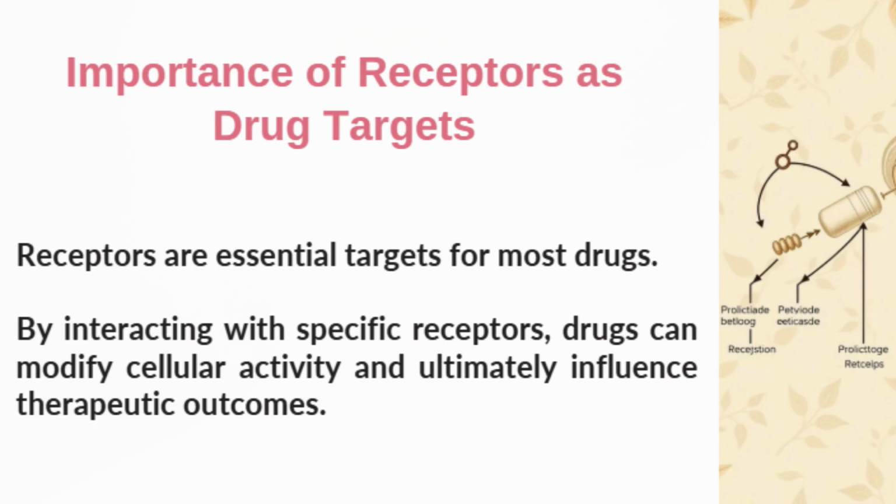When a drug binds to a receptor, it can either activate or block the receptor, which leads to changes in the cellular activity. Through these changes, drugs are able to produce their therapeutic effects. So, understanding receptor-drug interaction is very important for predicting how a drug will work in the body. This is why most drugs are designed to target specific receptors.